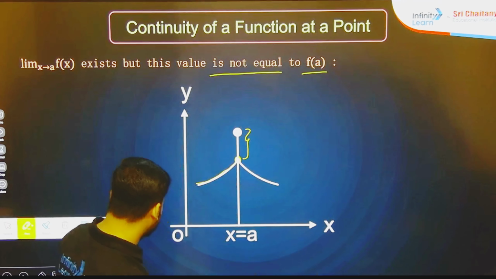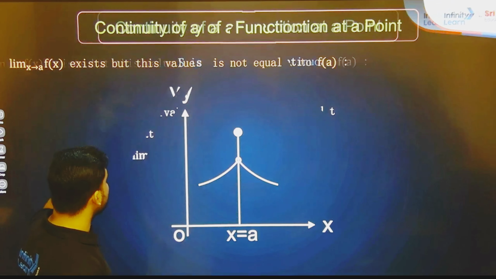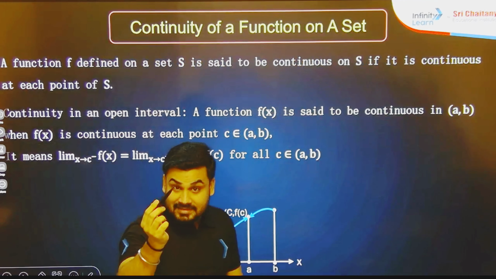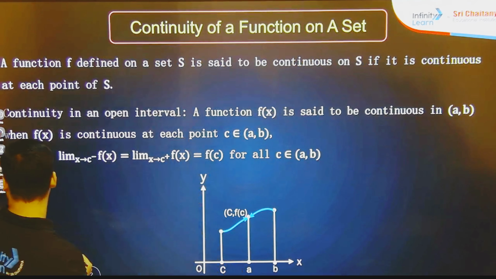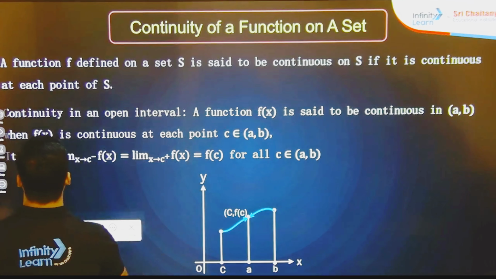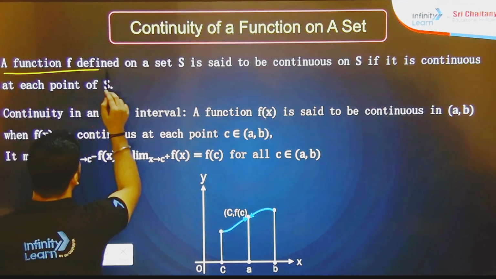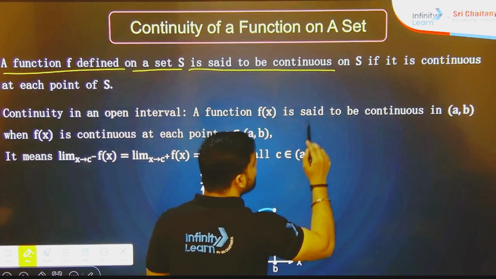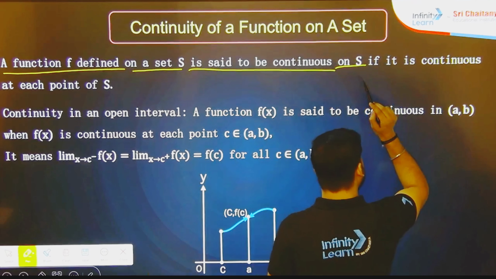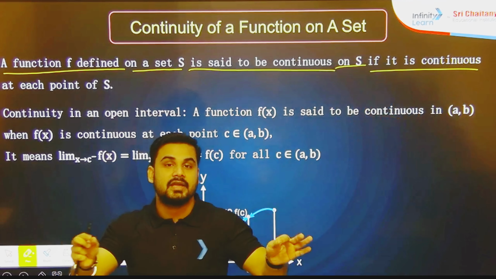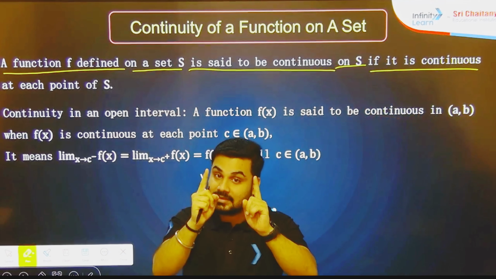Done? Okay, let's see the next scenario. Now, continuity of a function on its set. So this is very basic once again. Let's see here. A function f defined on a set S is said to be continuous on the given set S if it is continuous at each point on S. What is this? Set.